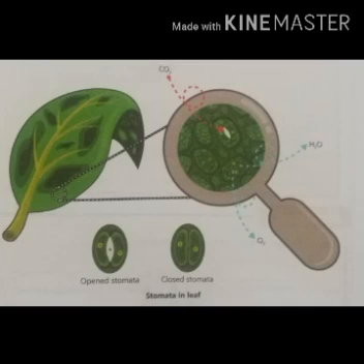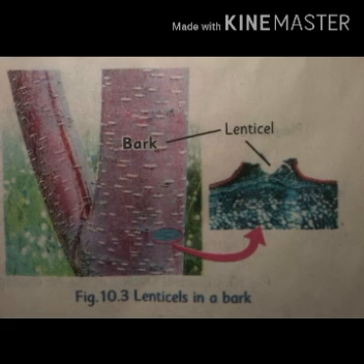These gases, means oxygen and carbon dioxide, move into and out of the plant body through small openings in leaves, and those small openings in leaves are called stomata. Its singular is stoma. Stomata also remove excess water from the plants. Dear students, in woody stems, the entire surface, mean the whole surface, is covered by bark. Bark means skin of tree or outer cover of tree.